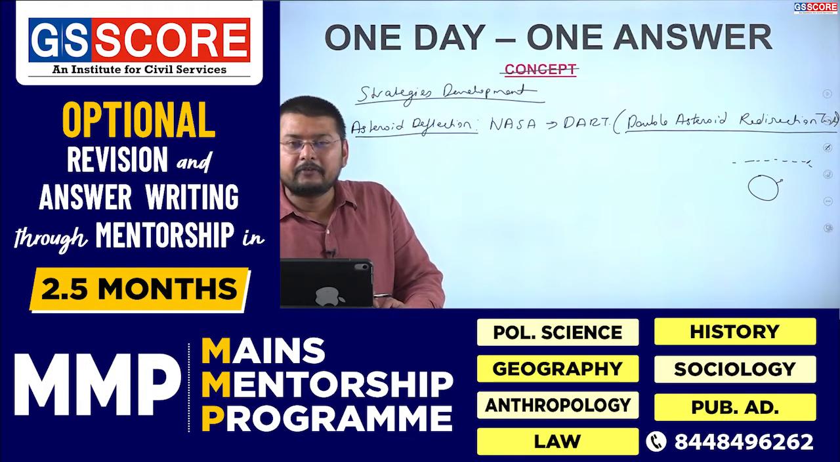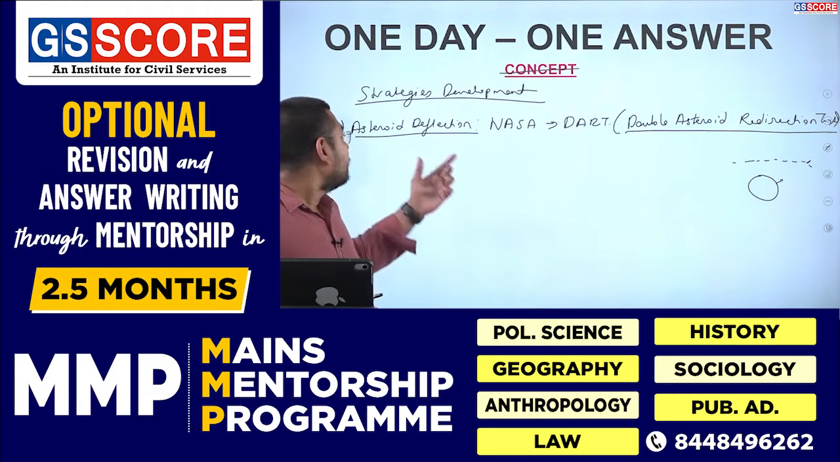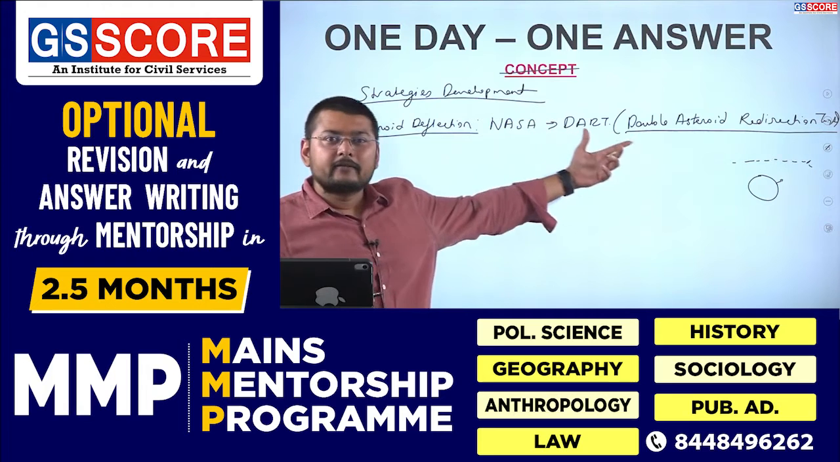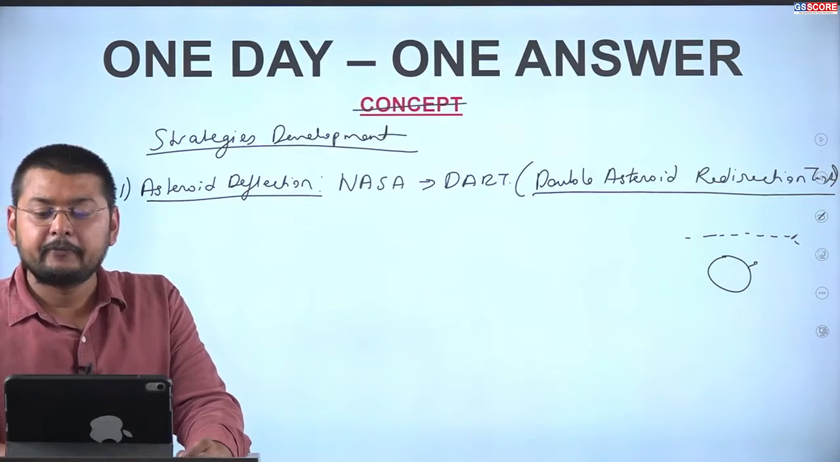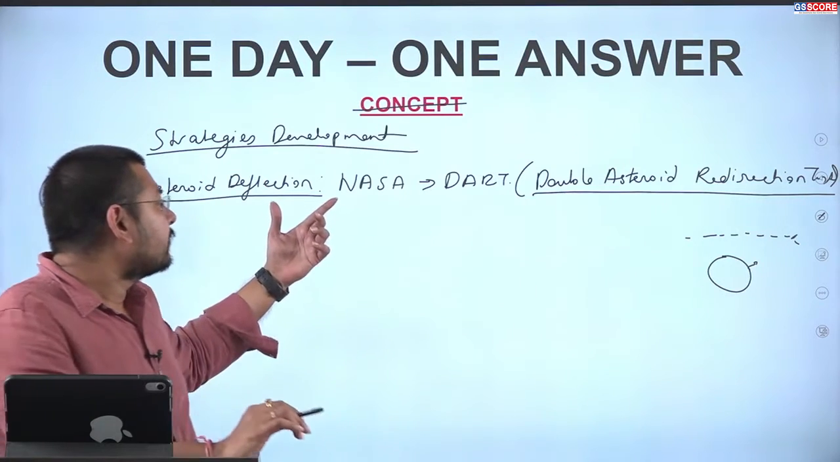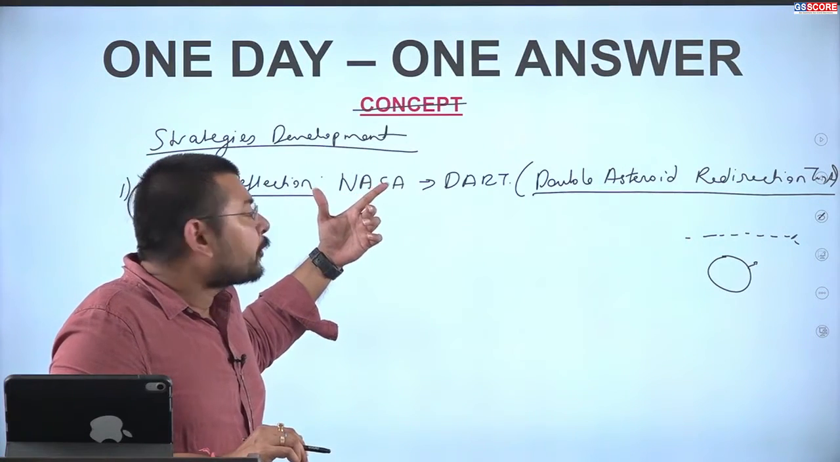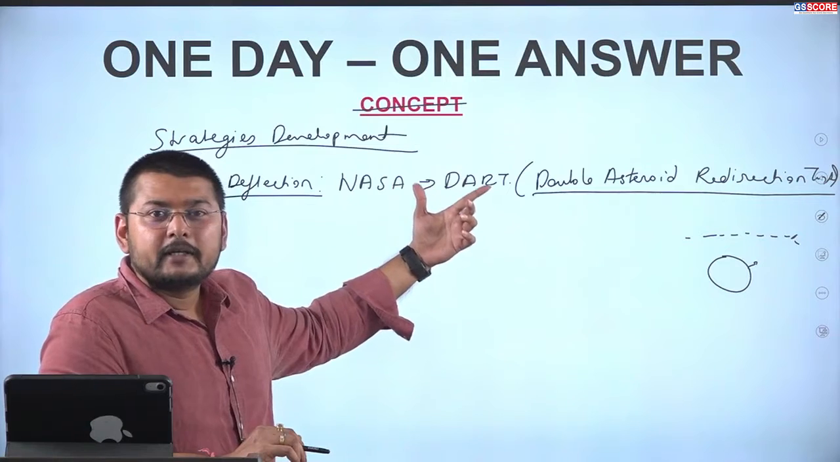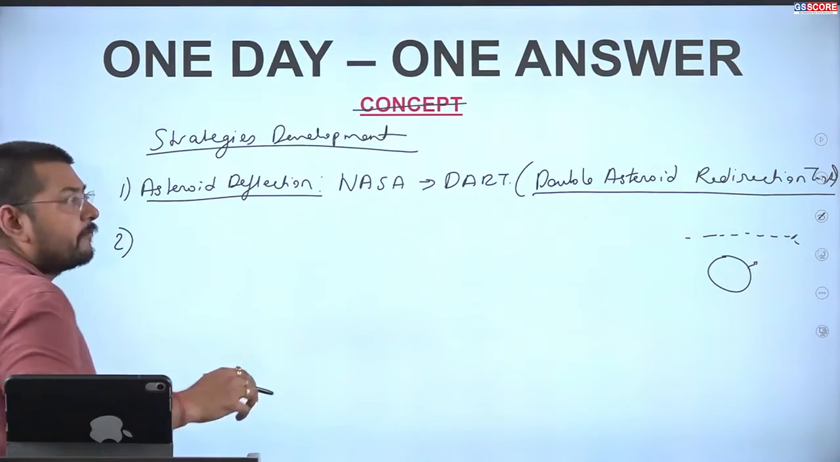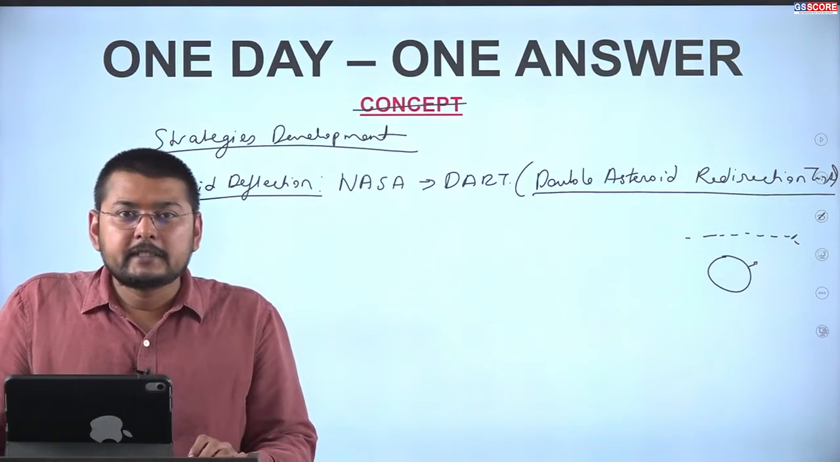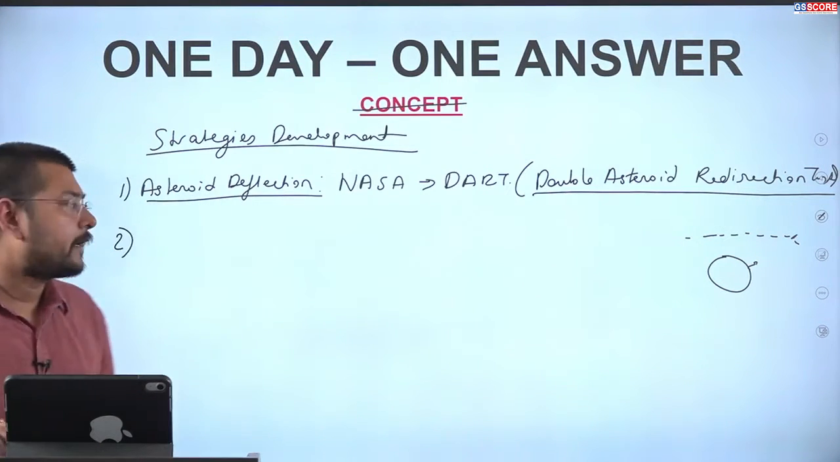So this is one of the ways where the asteroid deflection technique, which has already been developed by NASA, is being taken into consideration. And here it is basically protecting the Earth from the potential asteroid impact. This is the first strategy. The second strategy we use here is the gravity tractor.